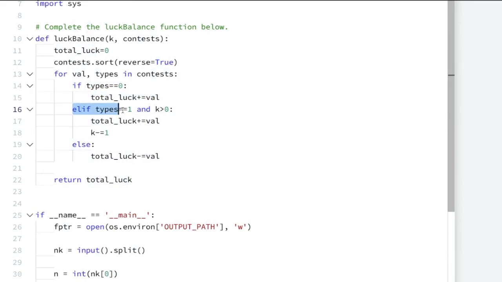If it is of type 1 and my k value is greater than 0, suppose k equal to 3, means we have to lose the 3 important contests. So we are adding the value till my k is greater than 0, each time decreasing the k, means 3 times we are losing the important one, that's why we are adding. And if it is of type 1 and my k is already reached, then we have to subtract from our luck balance.